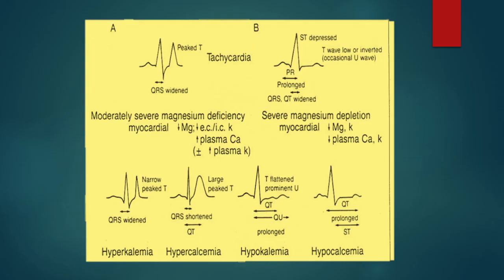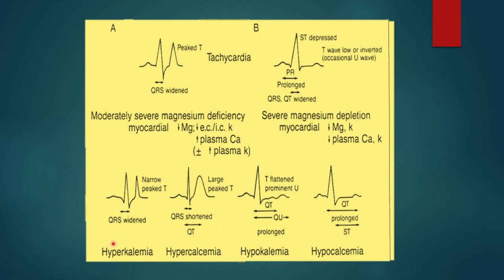In the next slide, I've just taken one picture where you can see some common ECG changes of electrolyte imbalances. For moderately severe magnesium deficiency, you get a little bit of widening of the QRS, a peaked T wave and tachycardia. If there is very severe magnesium depletion, the PR also gets prolonged along with the QRS widening, and a low or inverted T wave can happen.